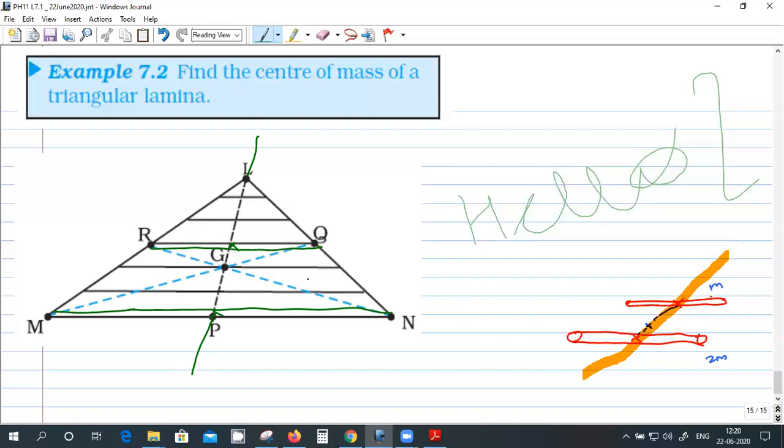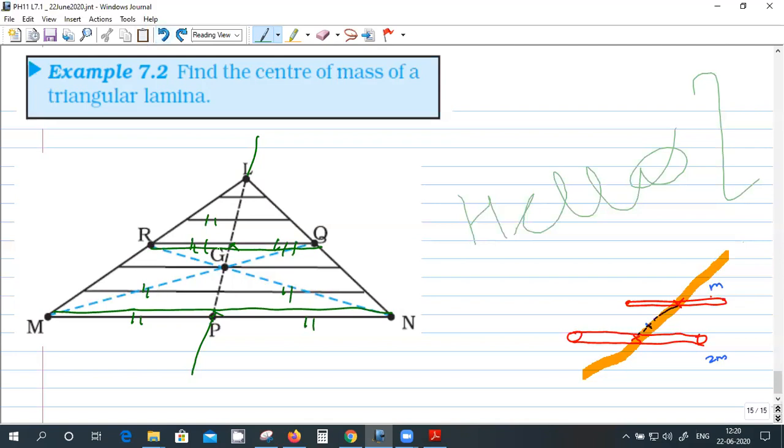And when you draw a median, these two lengths are the same, at any parallel length. Everywhere the lengths are the same.